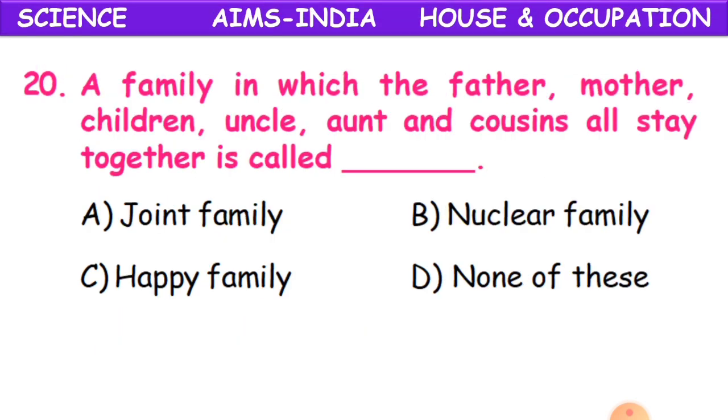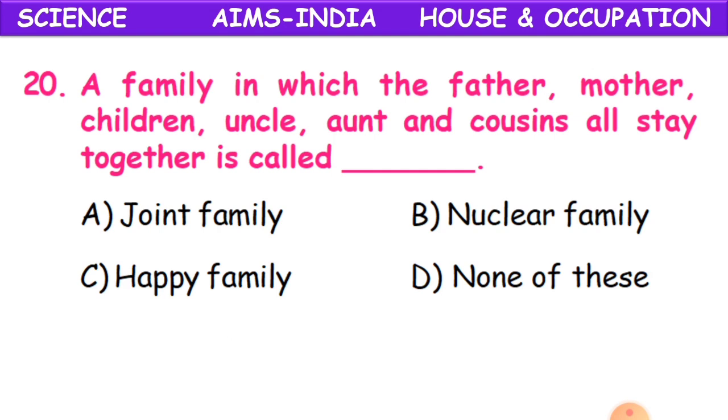Now, the 20th question. A family in which the father, mother, children, uncle, aunt and cousins all stay together is called a family. Now, everybody, we have our own family and we live with our family members. But it depends. Some families will be having only 3, some 4, some 5 or some 6, depending upon the relation of the family.